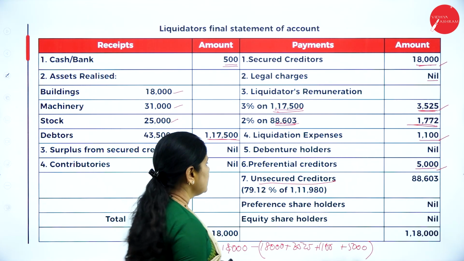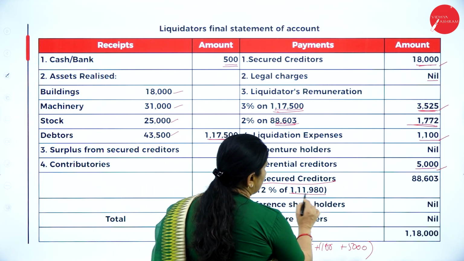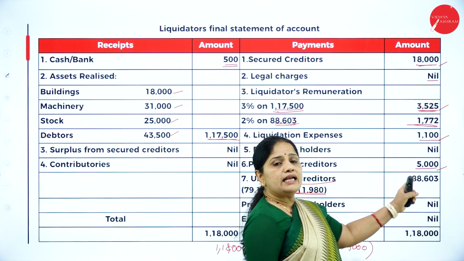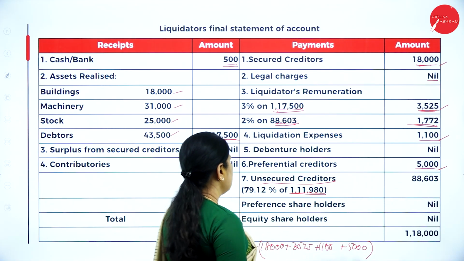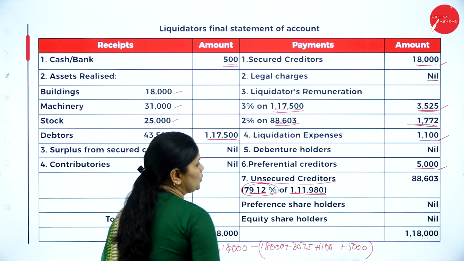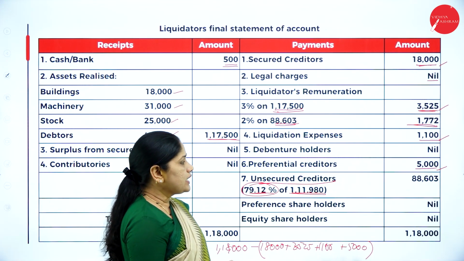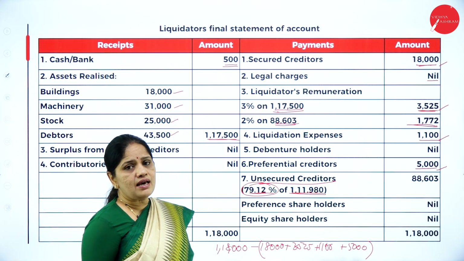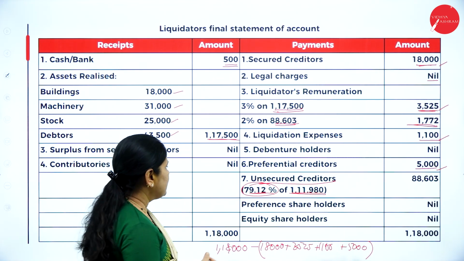Then, in addition to that, you also have to calculate the exact amount you are paying to the unsecured creditors. You had to pay 1,11,980, but you are paying only 88,603. That means only 79.12% of the unsecured creditors you have paid. So the rest of the money is bad, it has become a bad debt.